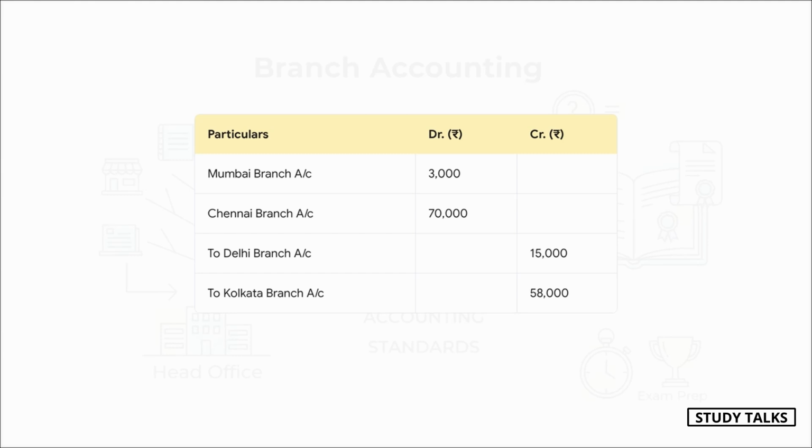As you can see right here, after netting everything out, Mumbai and Chennai are debited because they effectively owe the HO, and Delhi and Kolkata are credited because the HO effectively owes them. This one entry fixes the whole inter-branch mess.